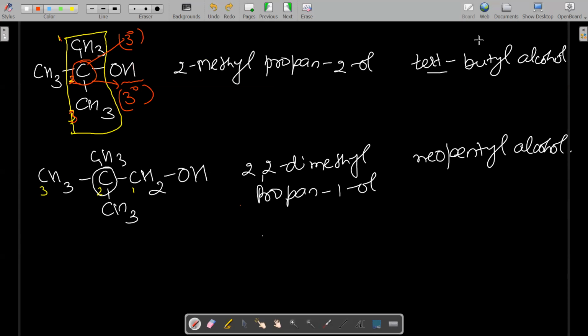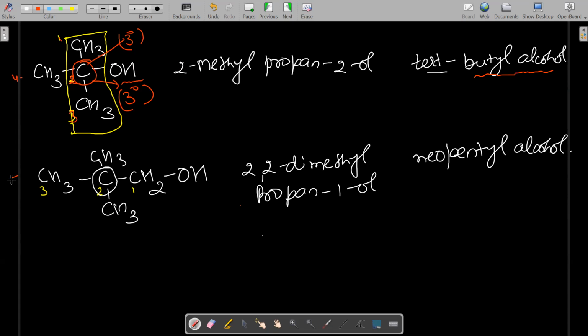And what is the common name of this compound? Tert-butyl alcohol. Why is it called tert-butyl alcohol? It is called tert-butyl alcohol because it is a tertiary carbon and the total carbons are 4. So it is butyl and it is 3 degree. This is called tert. So this is tertiary butyl alcohol. Okay. So now the next example, this was the fourth example.